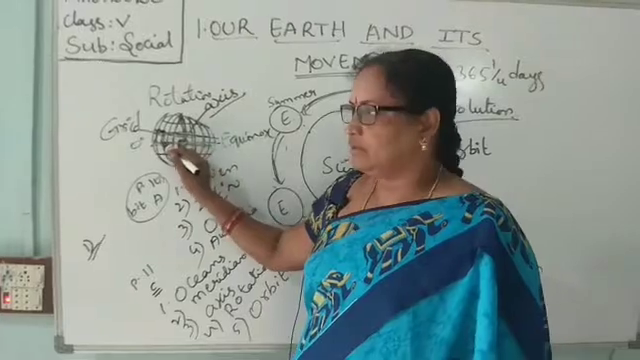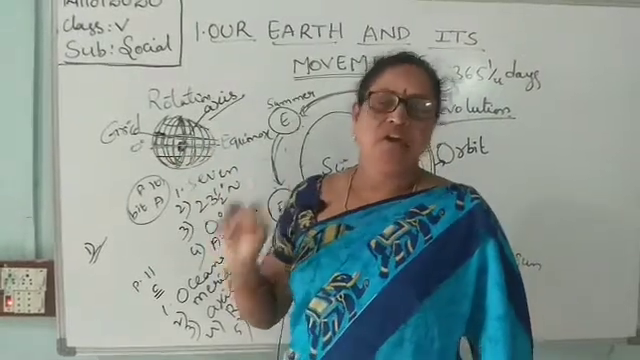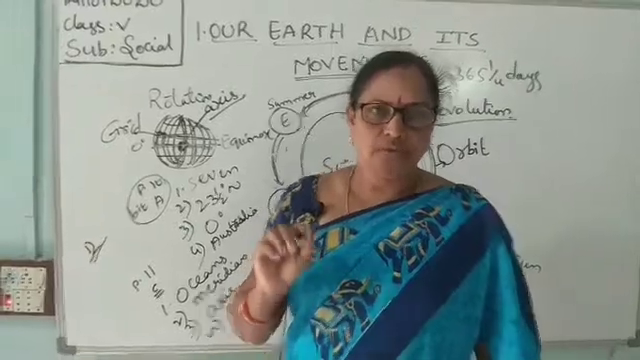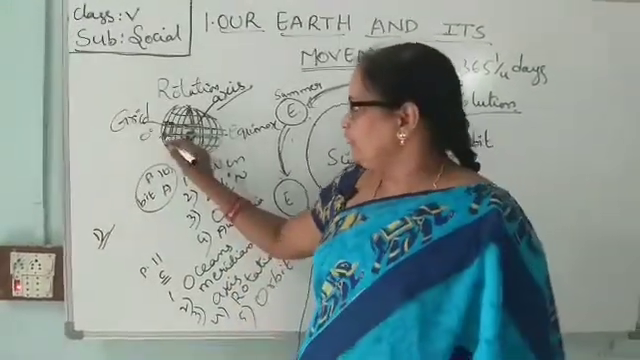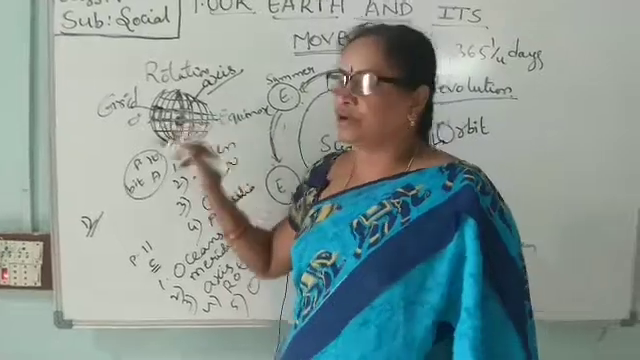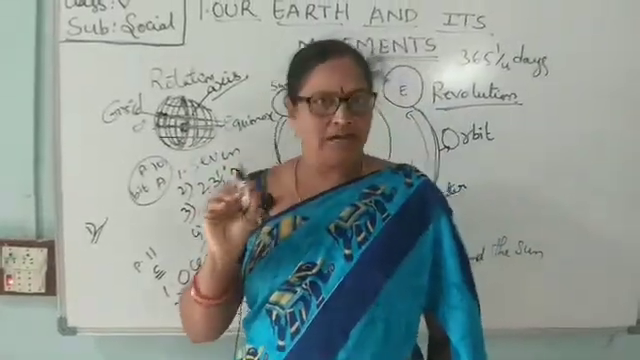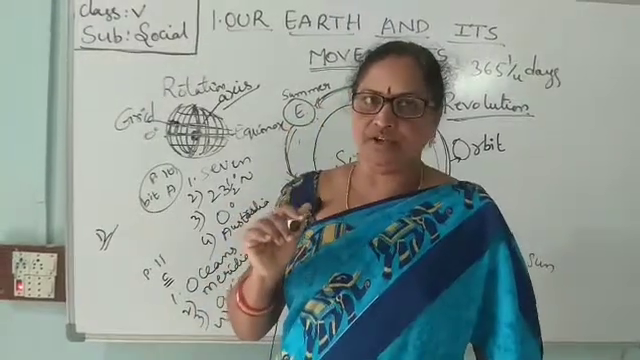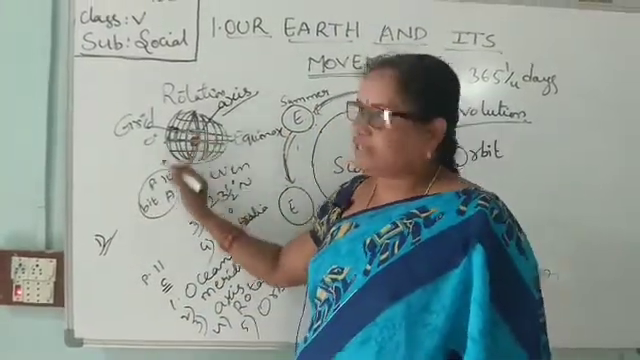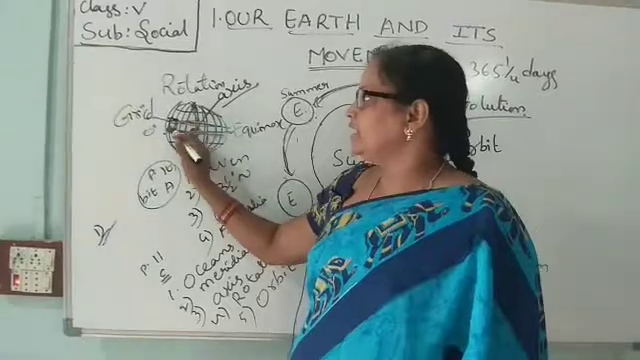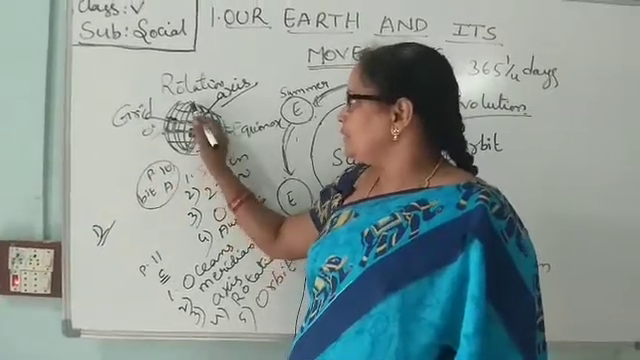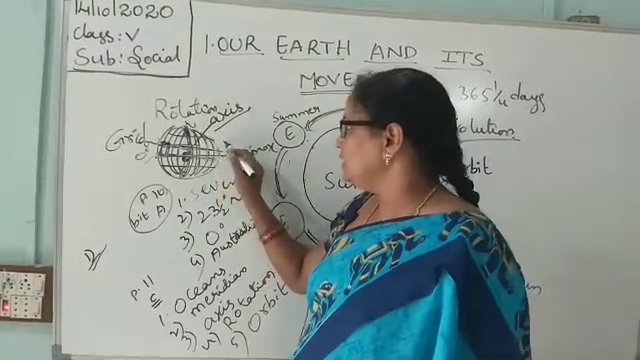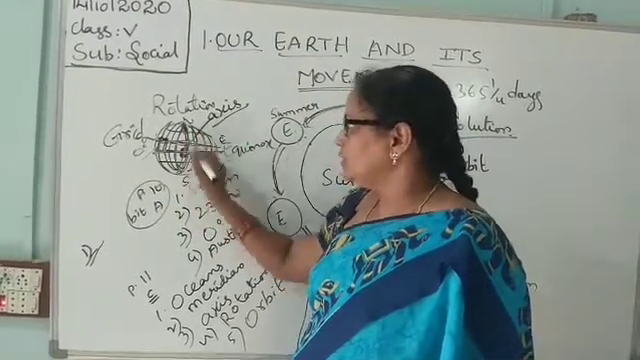Why? What is the use of this grid? To locate, to find a place. If we want to find any place, we can use the angle of latitude, degrees of latitude, and degrees of longitude. Where they crisscross on the same degrees, we can find the place. For example, this is the west, north, east, south.